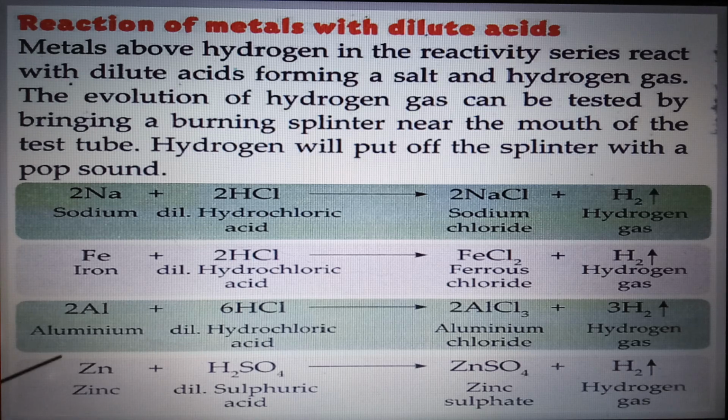Here zinc, when it is reacting with dilute sulfuric acid, displaces hydrogen gas, which is forming again here, and the zinc sulfate salt is formed. If you see, all the atoms on the left and the right are the same, hence no need for balancing in this case. Hence, we always choose an example like this if it is not specified, so that we do not have the stress of balancing the equation.